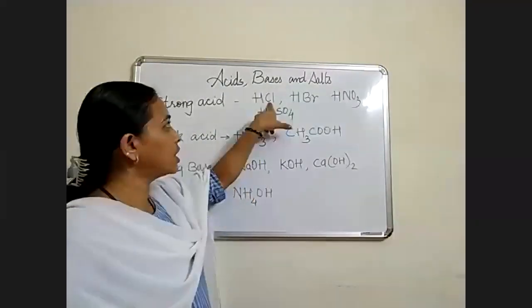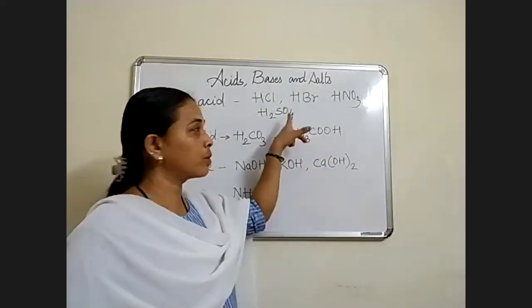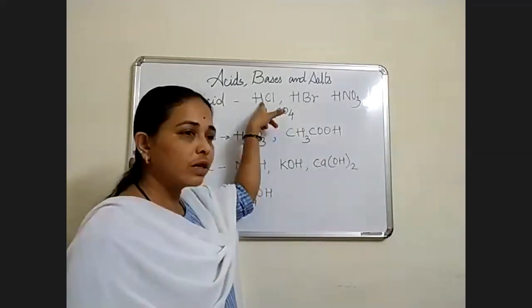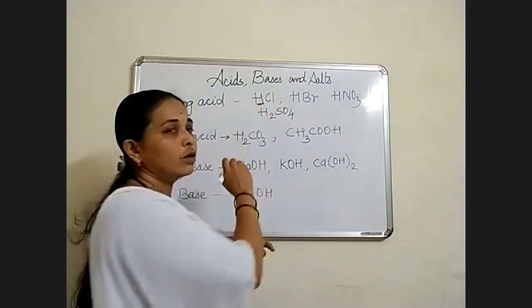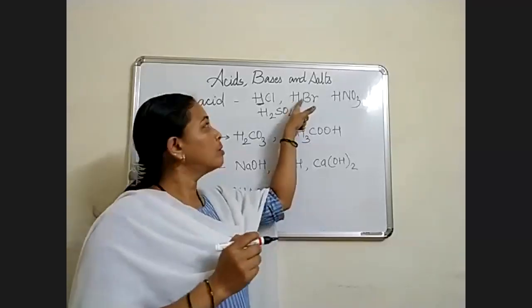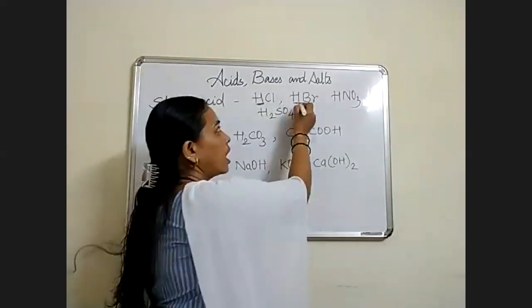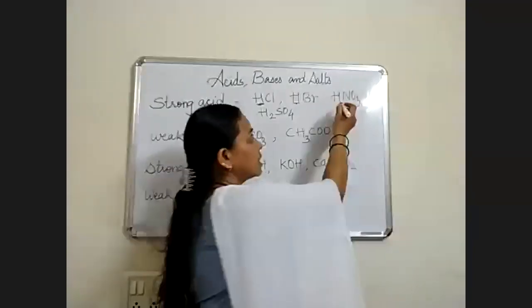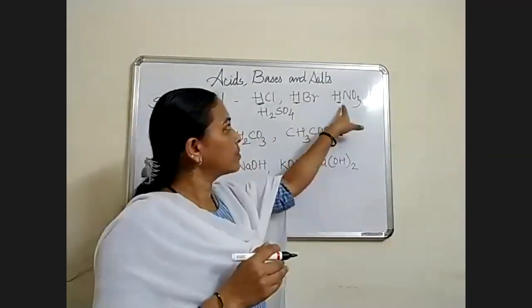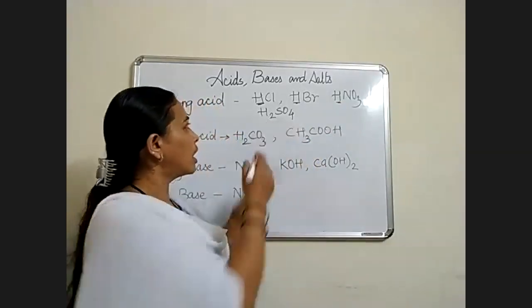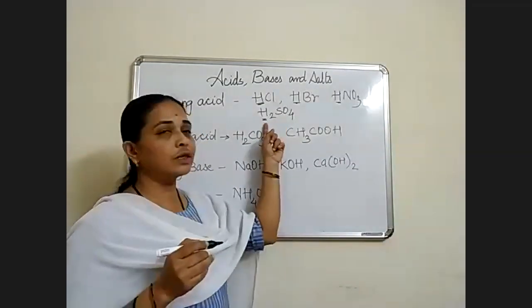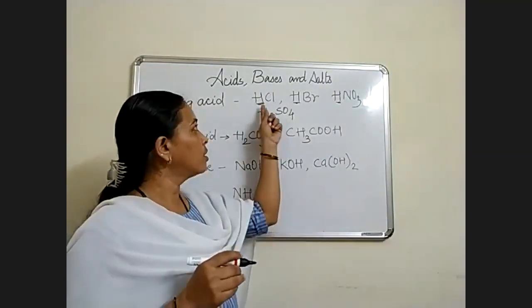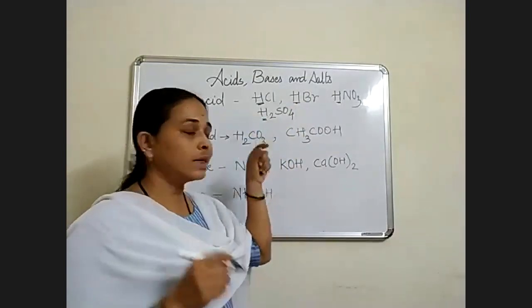HCl, HBr, HNO3 and H2SO4. HCl is hydrochloric acid. Here you could see hydrogen ion is there. HBr is hydrogen bromide. Here hydrogen ion is present. HNO3 is nitric acid. Here also hydrogen. And H2SO4, you are familiar with this, it is sulfuric acid. Here also the presence of hydrogen ion. So these are strong acids.